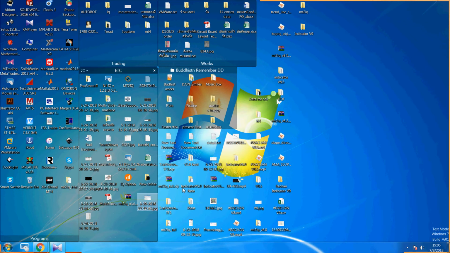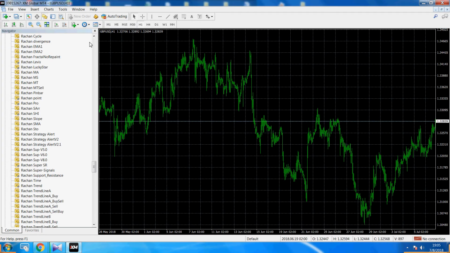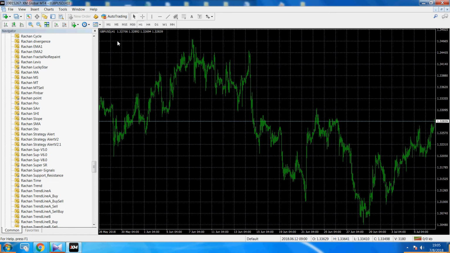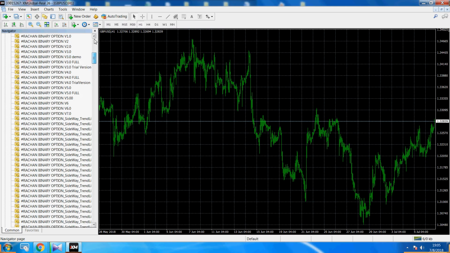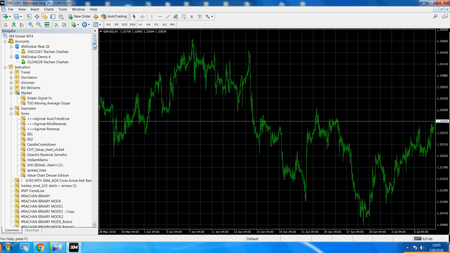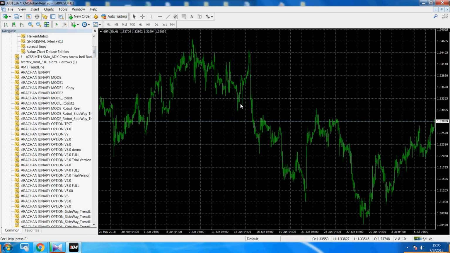Okay, and I use XM Global MT4. I already installed and logged in. Any MT4 should be shown like this. Okay, and after you already install MT4, and then